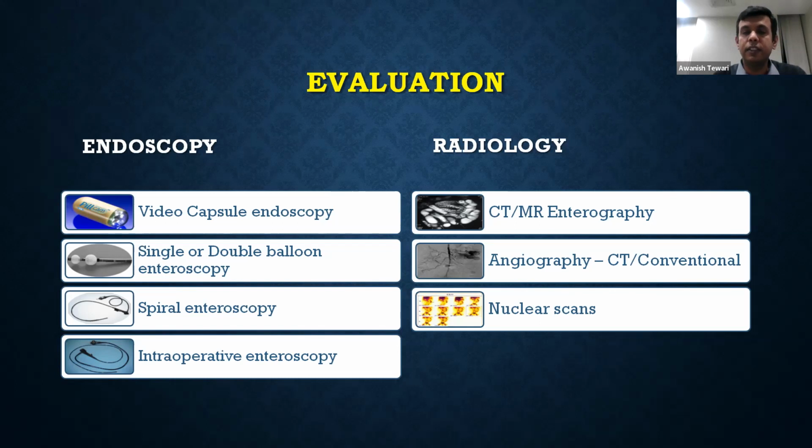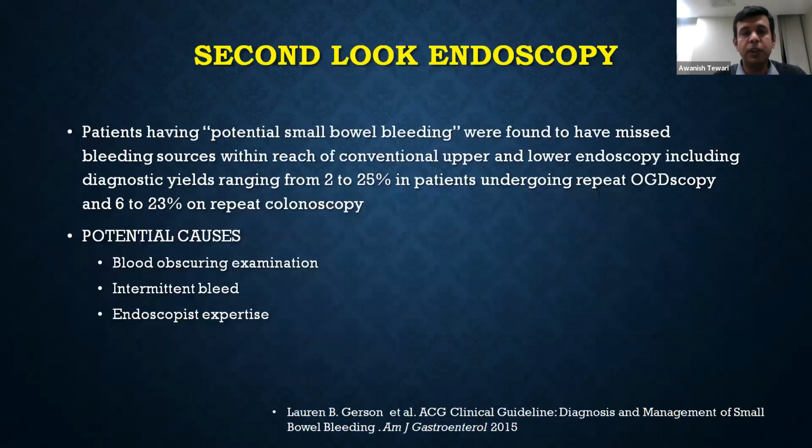Before we go into any of this further evaluation, the first thing we usually do is a second look endoscopy, because studies have shown that we usually miss lesions which we can deal with on conventional endoscopies. The diagnostic yield ranges from 2 to 25% in case of repeat upper GI endoscopy to 6 to 23% in case of repeat colonoscopy. The potential causes are usually too much blood obscuring the examination, second, an intermittent nature of the bleed, and obviously the endoscopist's expertise.